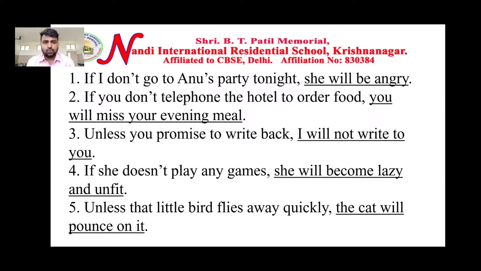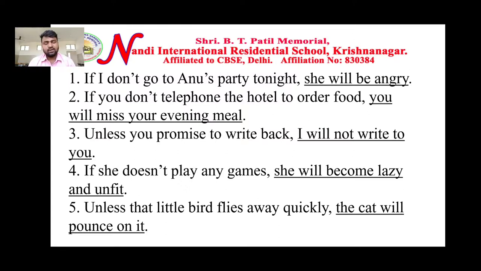Unless you promise to write back, I will not write to you. If she doesn't play any games, she will become lazy and unfit. Unless that little bird flies away quickly, the cat will pounce on it. This is what we have discussed today about unless and if not, the usage of it.